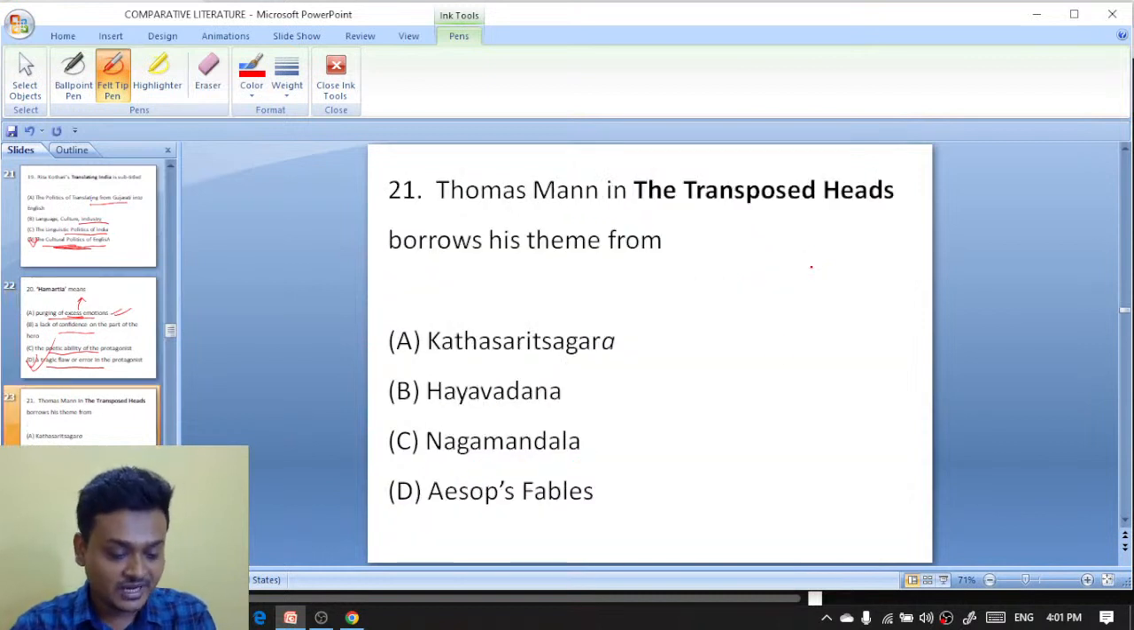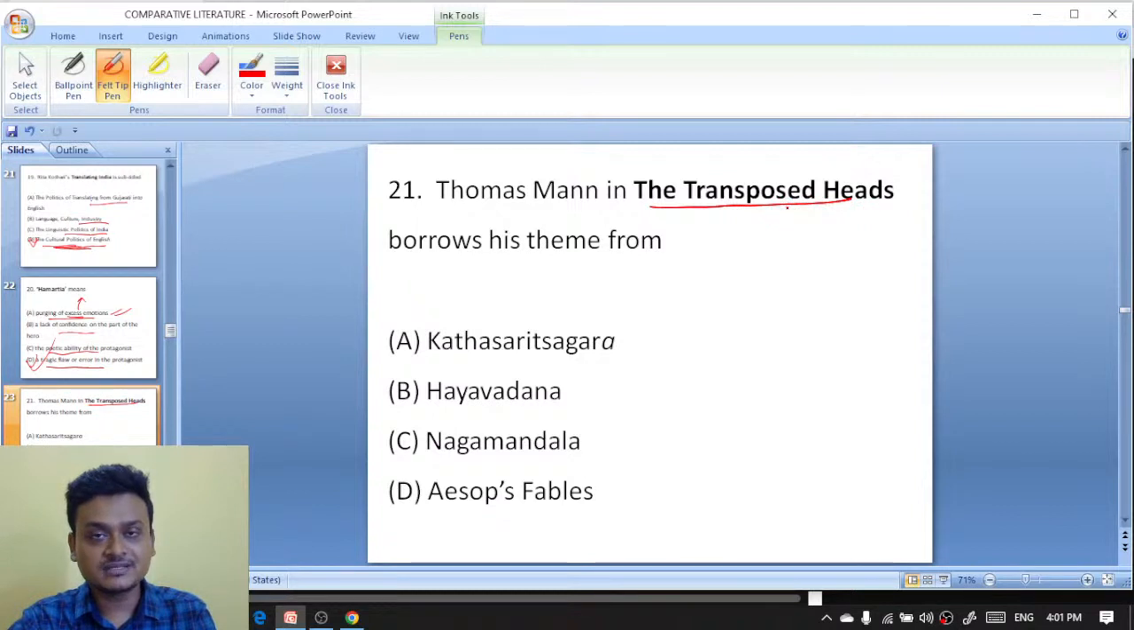Next question, question number 21. Thomas Mann in The Transposed Heads borrows his theme from Kathasaritsagara, Hayavadana, Nagamandala, or Aesop's Fables. This work has also influenced Girish Karnad.